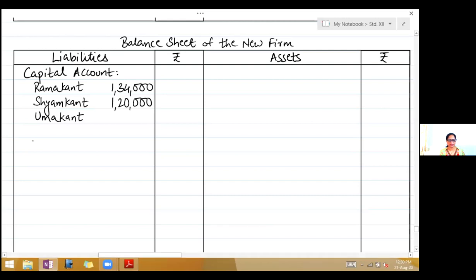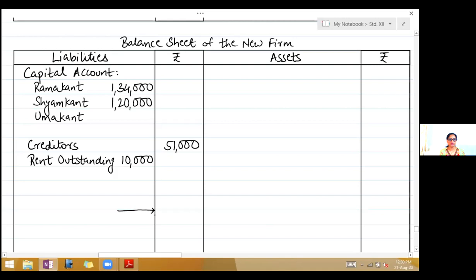Creditors, liability, 51,000. Then you have rent outstanding. So write rent outstanding. In the inner column, there is an adjustment, 10,000. Leave 3 lines there for adjustment.